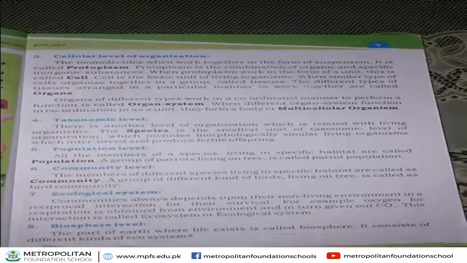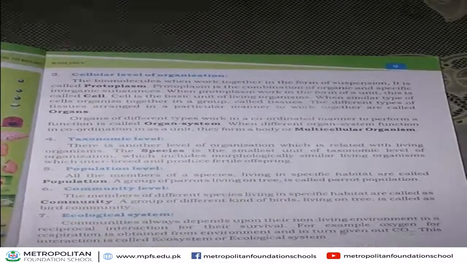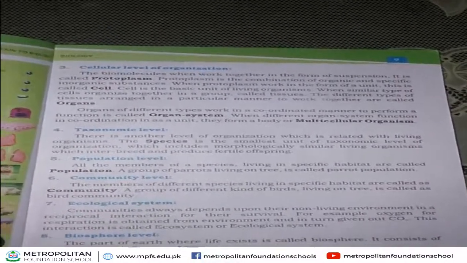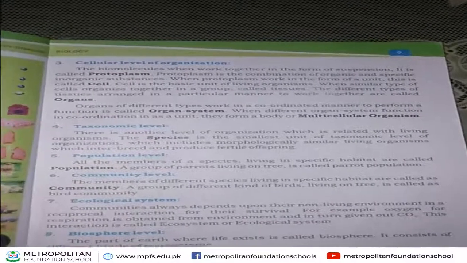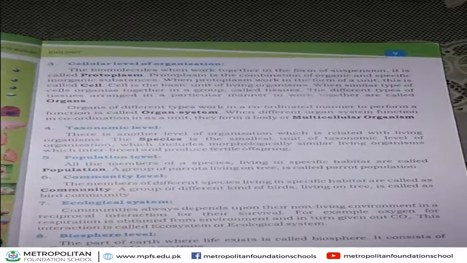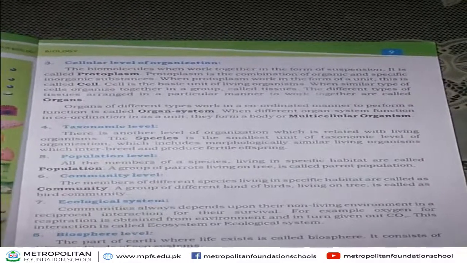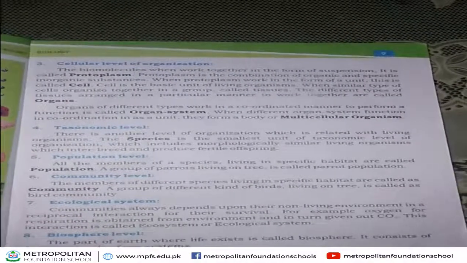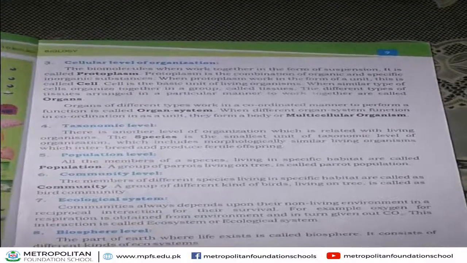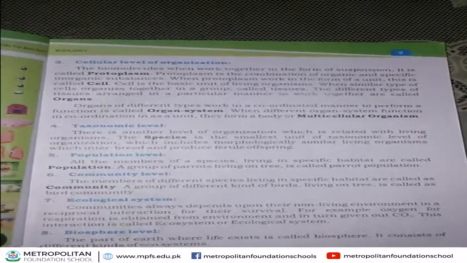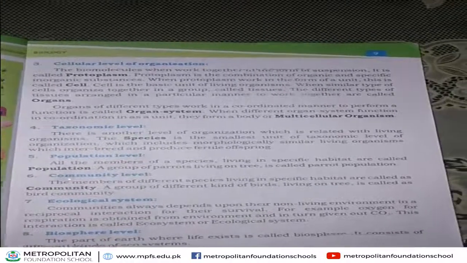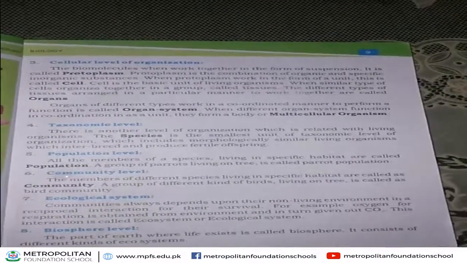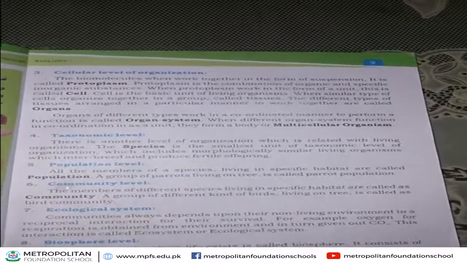Next, biosphere level. We already discussed what is biosphere. Biosphere, bio means life, sphere means place. That part of earth on which life exists is called biosphere. When different types of communities exist, it is called biosphere.